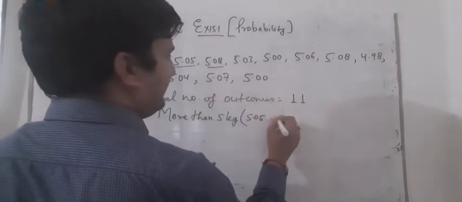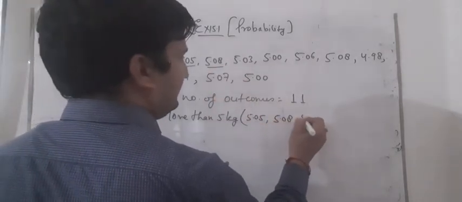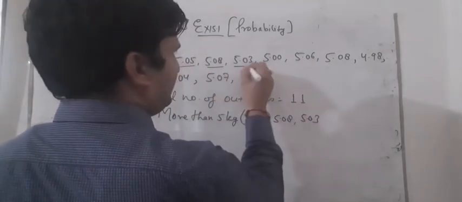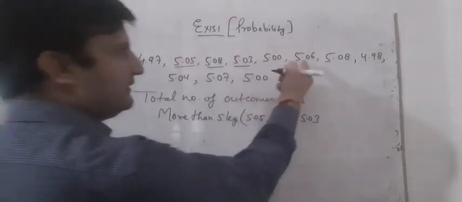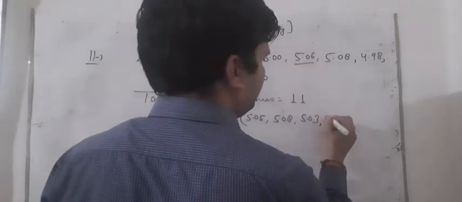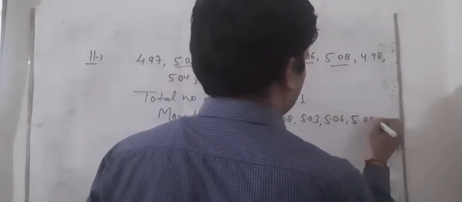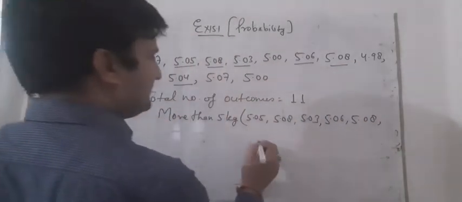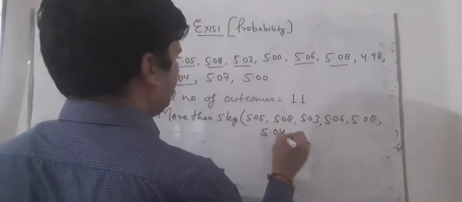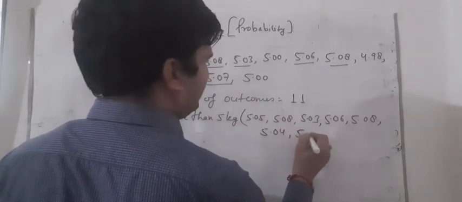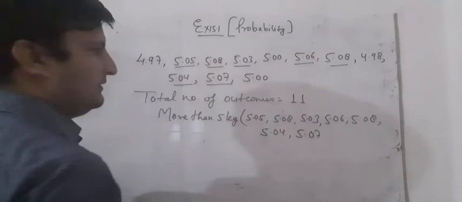Second is 5.08. Third is 5.03. More than 5 means not 5. It will be 5.06. Again 5.08. Here one also 5.04. Here one also 5.07, and this is not.